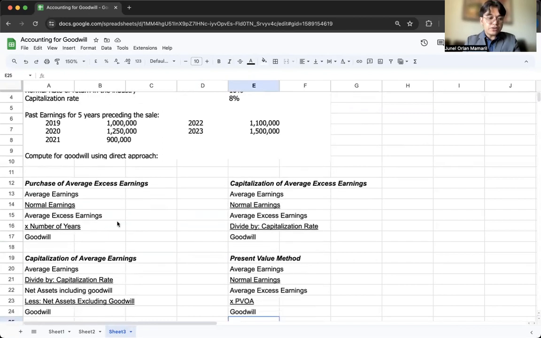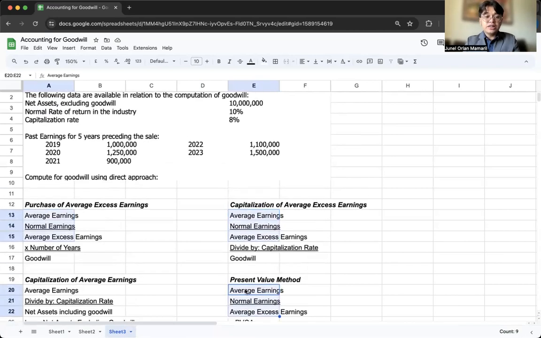So out of these 4 methods, yung tatlo dito involves the step of computing your average excess earnings, which is pare-parehas. Okay? So first is our average earnings, which is our earnings for 5 years divided by 5 years.